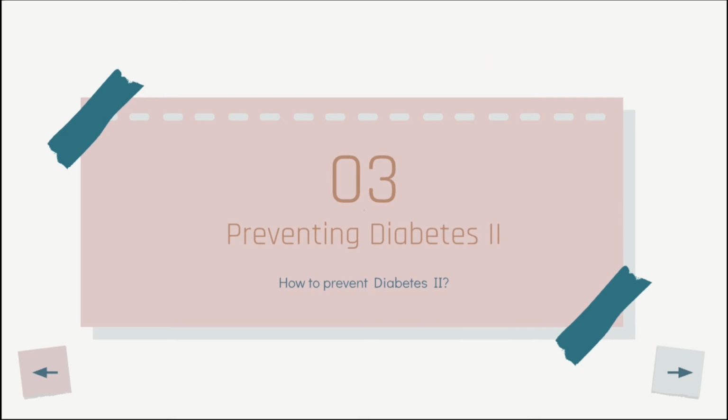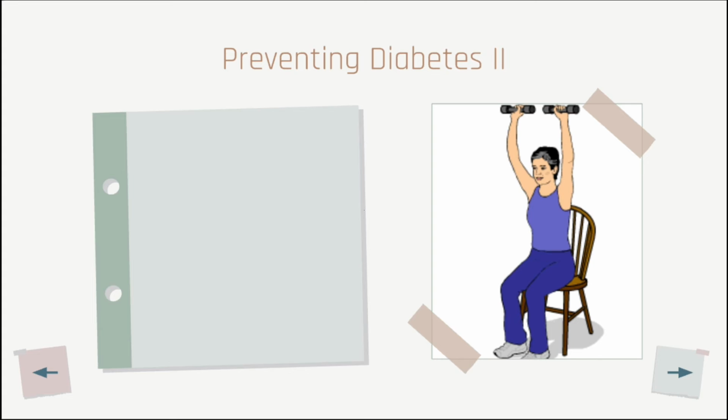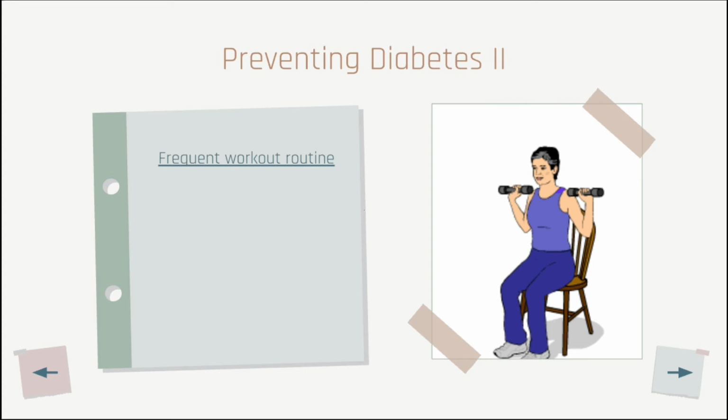There are several ways to prevent type 2 diabetes. For example, scheduling a frequent workout routine. Exercise helps reduce high blood glucose levels as your muscles use up glucose for energy during workouts. Regular physical activity, ideally for at least 30 minutes a day, helps your body use insulin more efficiently. Patients can work with their doctor to implement an exercise routine to keep up their physical activity.